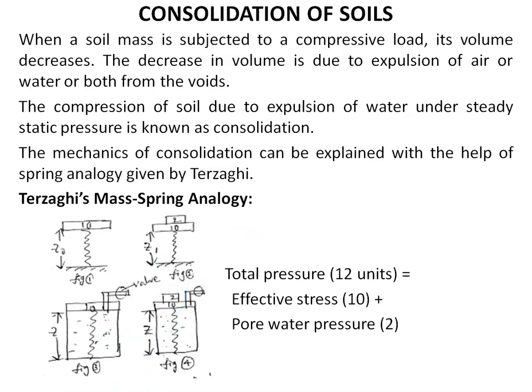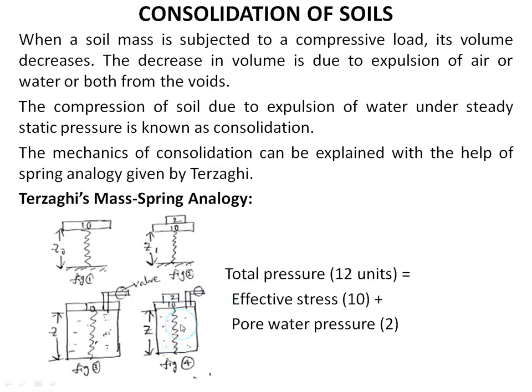then there is no change in the length of the spring. It is Z only. So what is happening to the additional pressure of 2 units? This additional pressure of 2 units is taken by the water present in the cylinder.